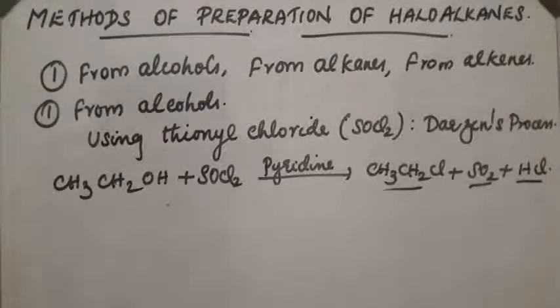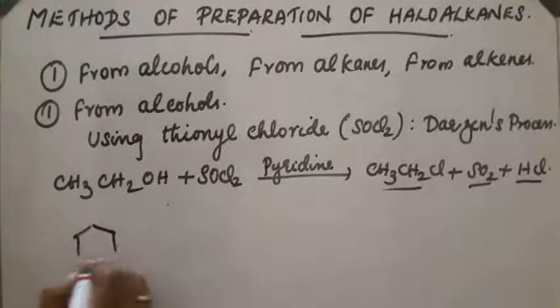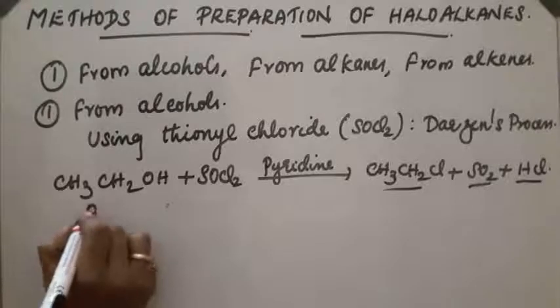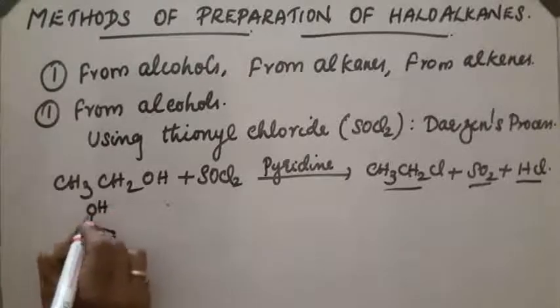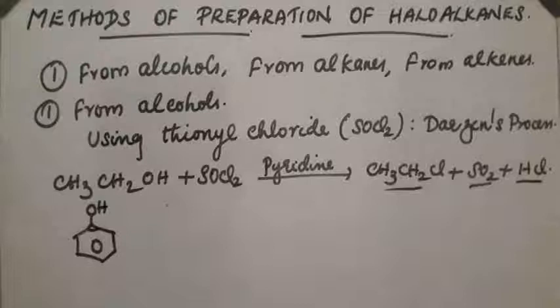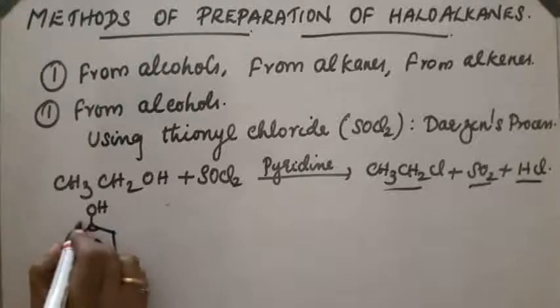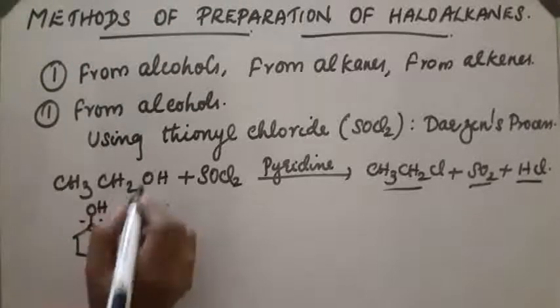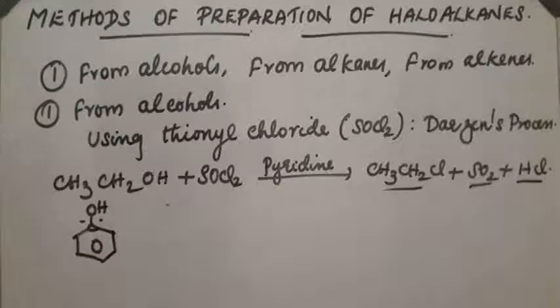In the case of aryl halides, it is very difficult to prepare them from alcohols. Let us take the case of phenol. Here, the C-O bond is partially a double bond, so this bond is highly strong as compared to the bond present in alkyl halides.